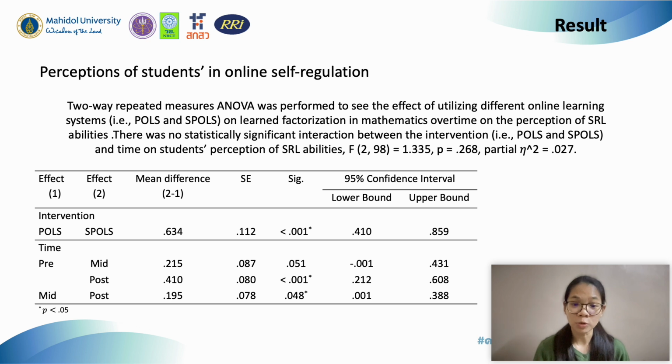Students who use SPALS, in the experimental group, have higher self-regulated ability scores than those in PULSE, the conventional group. For time, the results show a significant difference from pre to post scores, and also from mid to post scores.